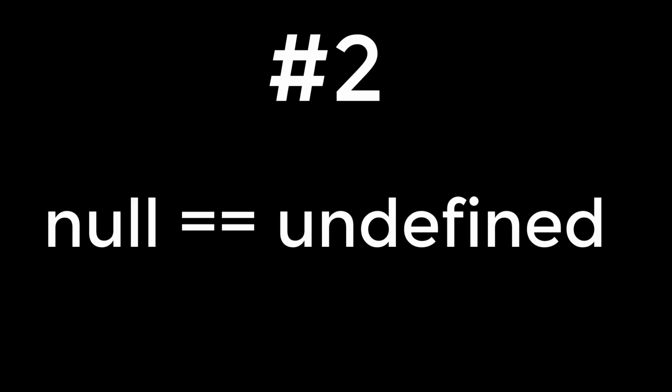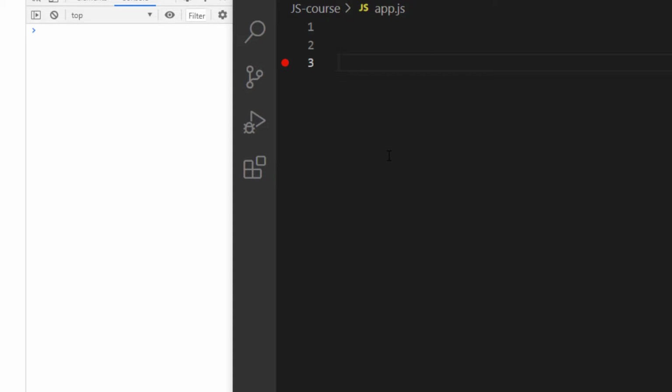Number 2, null and undefined are practically the same thing. Now, if I go ahead and use the double equal sign on null and undefined, it would actually say to me true, null is equal to undefined. But if I use the triple equal sign, then in that case, it will actually give me false. And the reason why is because this is the strict operator telling us that null is not exactly undefined. They're completely two different things.